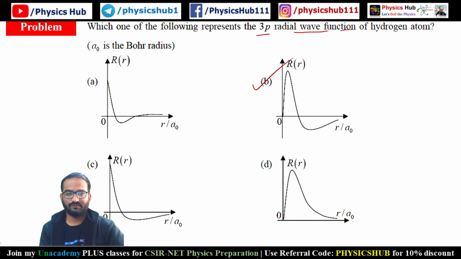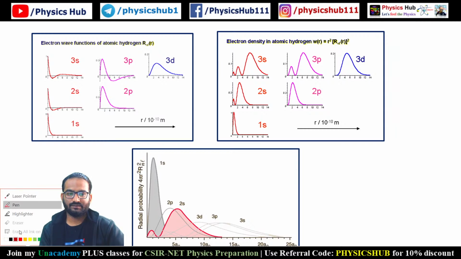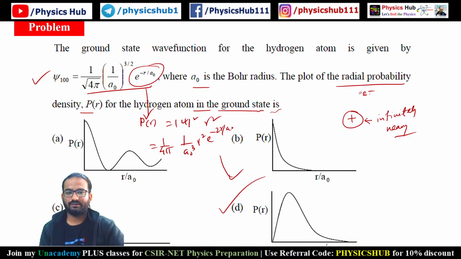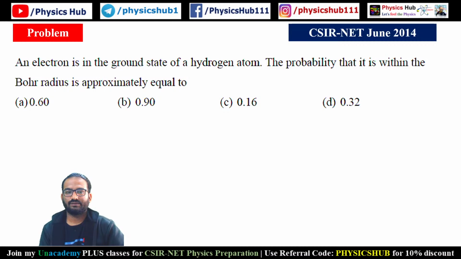So we had a lot of questions to do, but okay, those who have not captured this, you can just take a screenshot of this. This has all kinds of radial wave functions and all. And I would like to give you some problems as homework. This problem came in CSIR-NET June 2014.